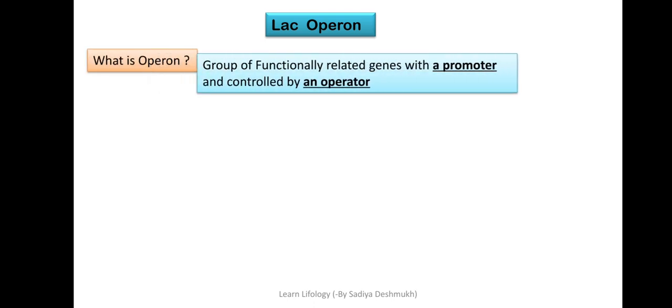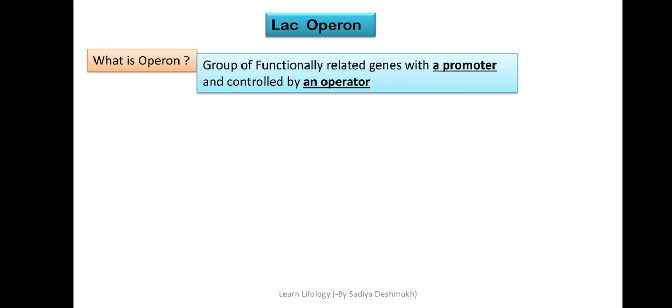Okay, so let us start. First we will see what is an operon. An operon is a group of functionally related genes with a promoter and controlled by an operator. This is a very standard definition. Each and every word should be remembered, and each and every word has its own significance. So it is a group of functionally related genes. The genes should have the same or related function.